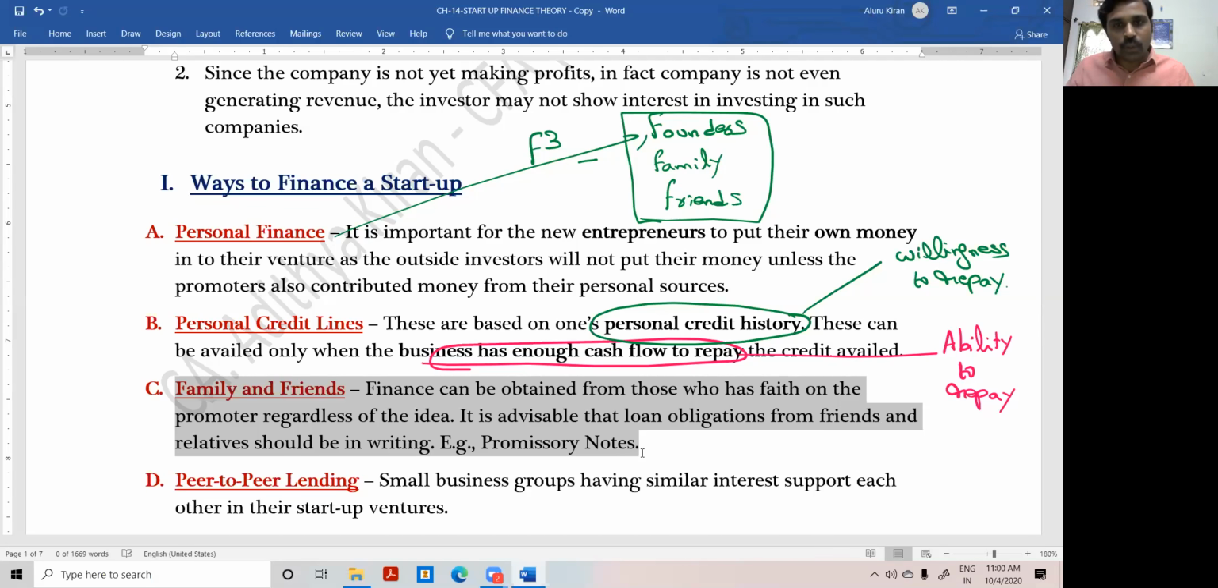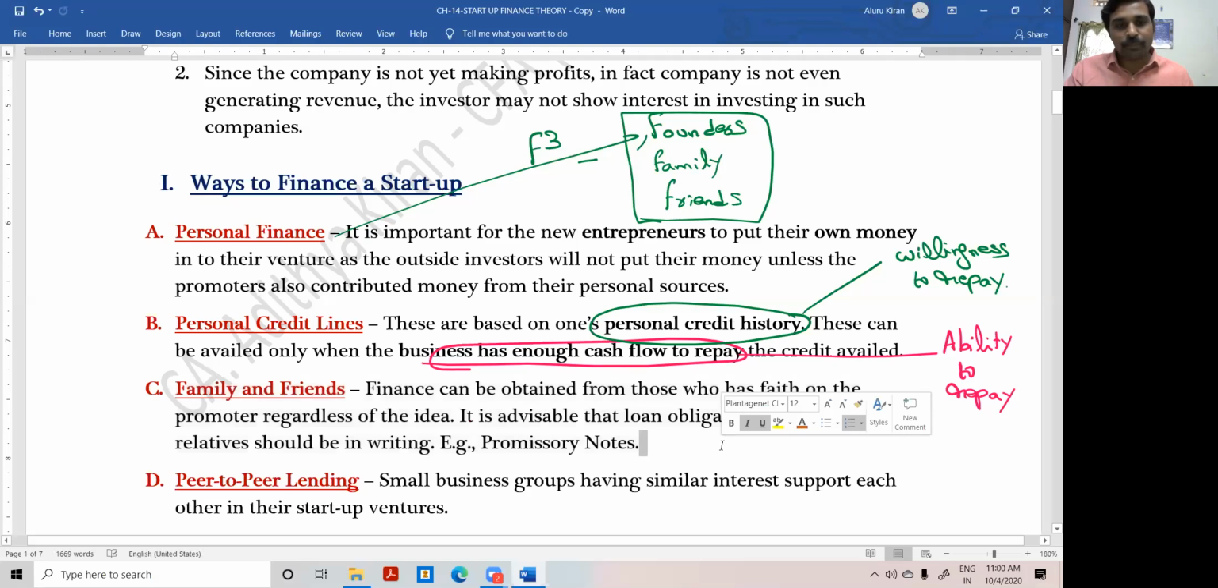My family members know me very well, my character and my ability. And my students know my character and ability. They may be able to trust me, but not a new bank like HDFC Bank or ICICI Bank. They don't know about me. They may not be able to trust me. Okay, that is the very reason. Family and friends. Next, peer-to-peer lending.